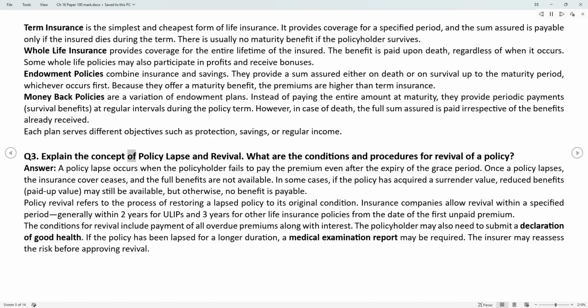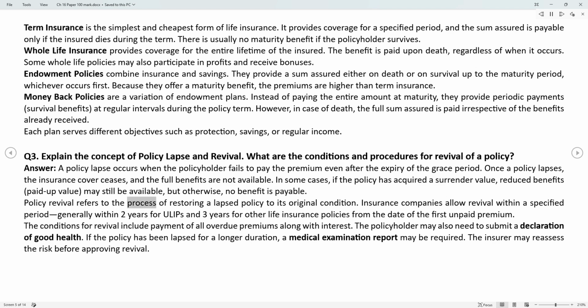Q3. Explain the concept of policy lapse and revival. What are the conditions and procedures for revival of a policy? Answer. A policy lapse occurs when the policyholder fails to pay the premium even after the expiry of the grace period. Once a policy lapses, the insurance cover ceases, and the full benefits are not available. In some cases, if the policy has acquired a surrender value, reduced benefits, paid-up value, may still be available, but otherwise, no benefit is payable.